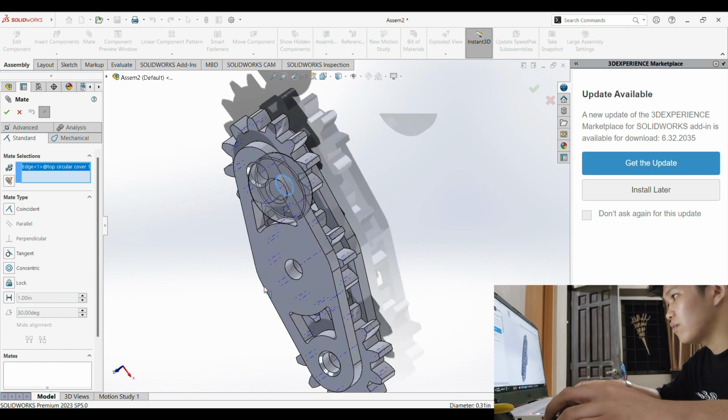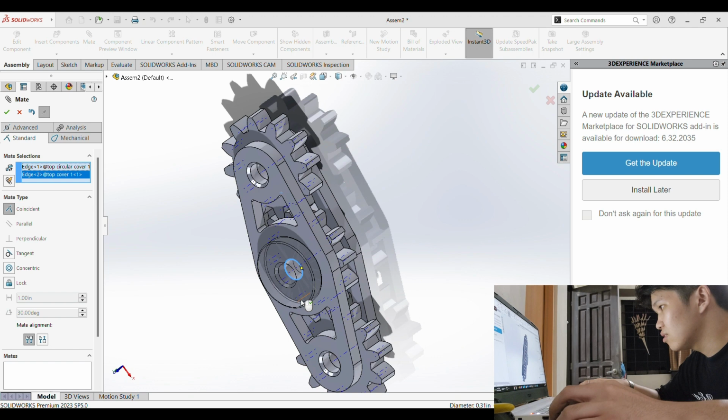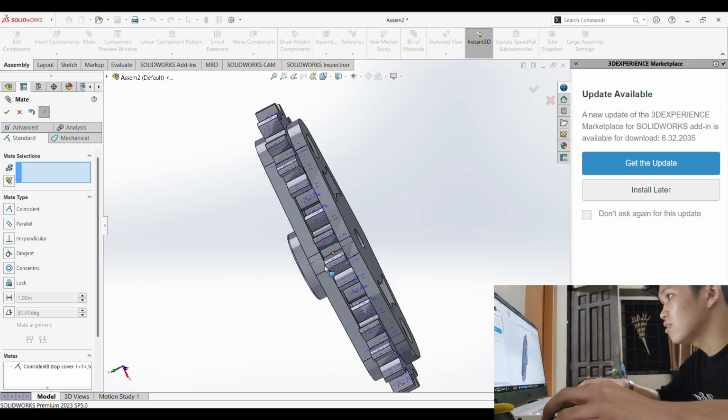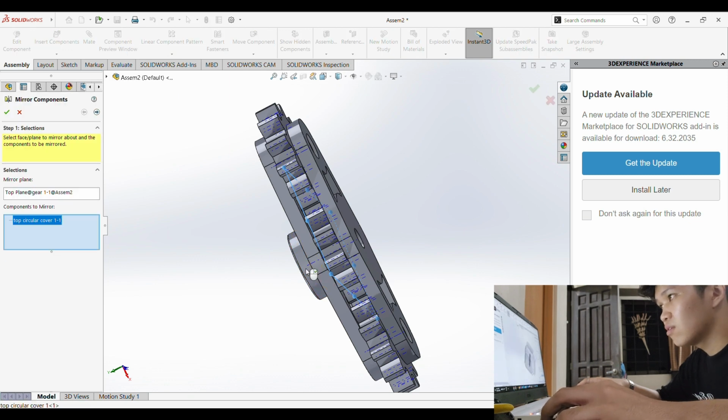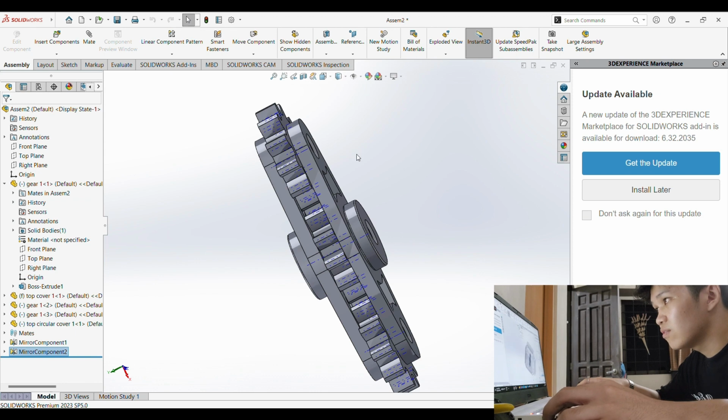And we're also gonna mirror it, so we're gonna click the top plane and mirror. Then select the component you want to mirror and enter. There we go. And we're gonna put it into an isometric view.